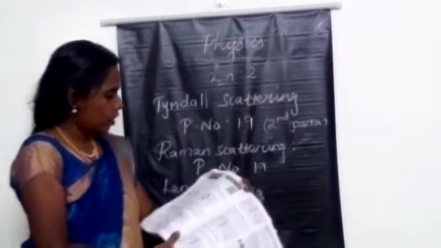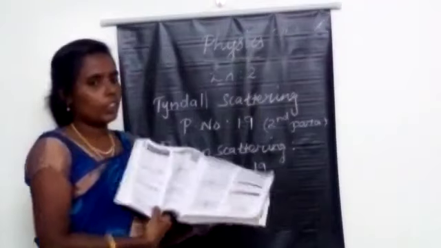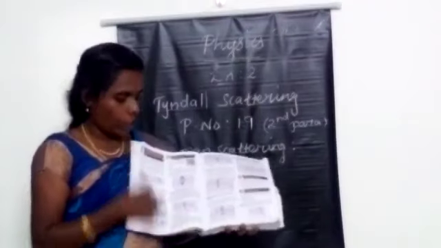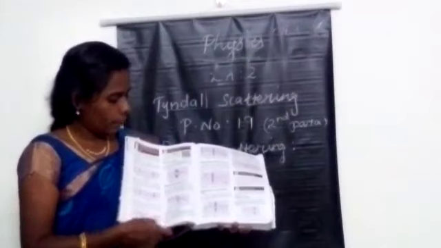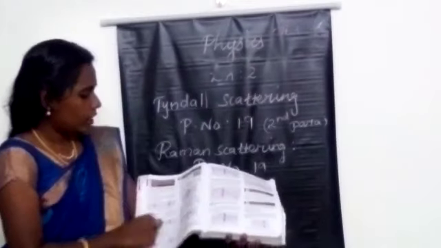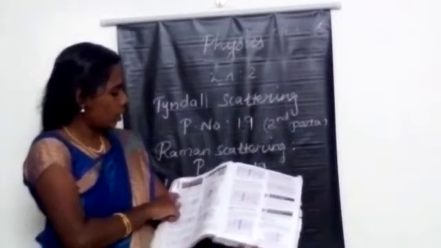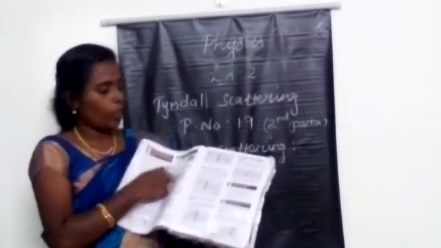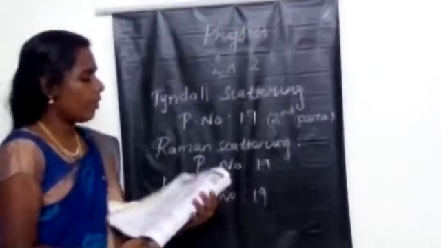See page number 20. The first rule, second rule and the third rule. This ray diagram, all of you should draw in your notes, and you have to practice this diagram. So rule 1, rule 2 and rule 3. Mark the question: what are the rules to be followed for the image formation of concave and convex lenses?